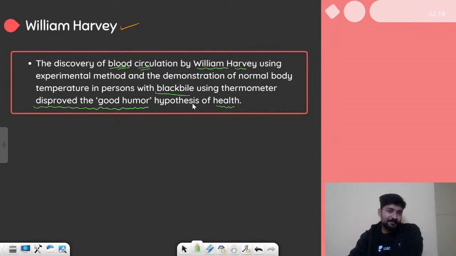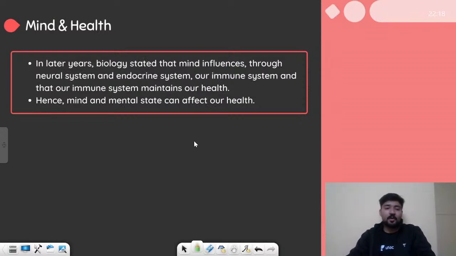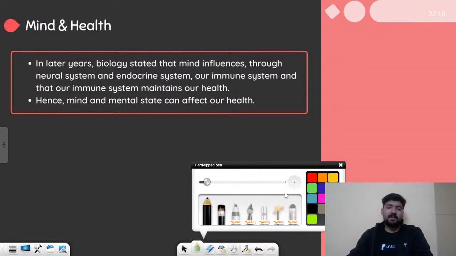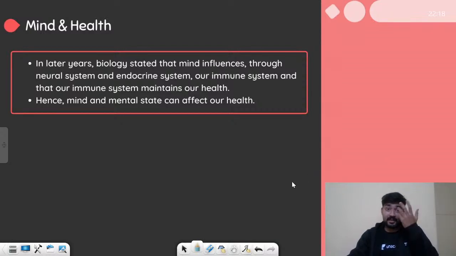Okay, let's move on. And now let's talk about what we do believe at the moment. So it is believed that the mind affects the whole health, right? In the later years after the discarding of the humor theory, biology stated that mind influences our immune system through the neural and endocrine systems, right?